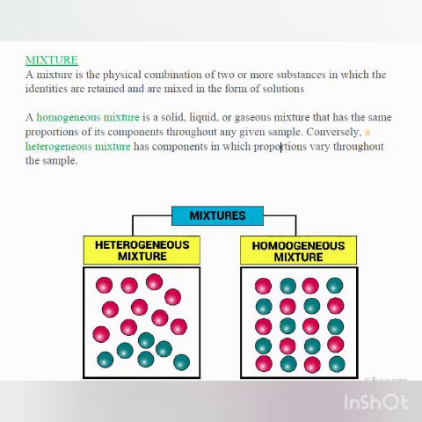Now a heterogeneous mixture example. One very common example is that if you take water and you add sand in it, what will happen? That is a heterogeneous mixture because it will not be equally distributed everywhere. And sand is not a pure substance. Sand itself is a mixture. So if you add sand in water, it will be a mixture of not only one thing, but of many substances, because sand is not a pure substance. I hope it is clear.